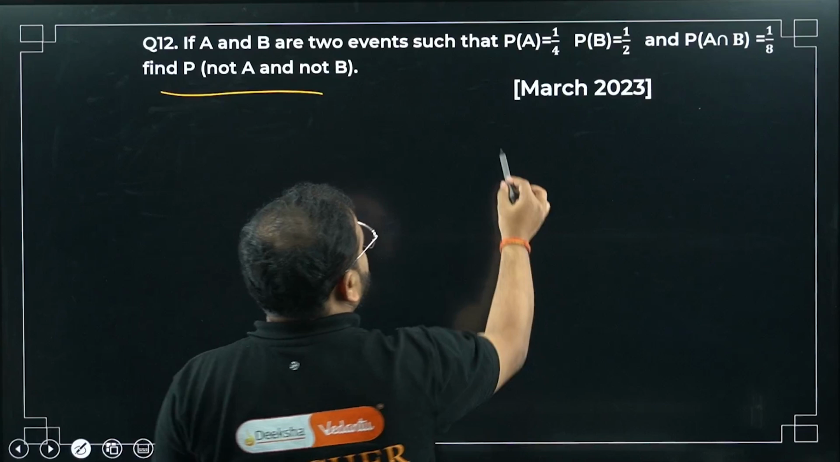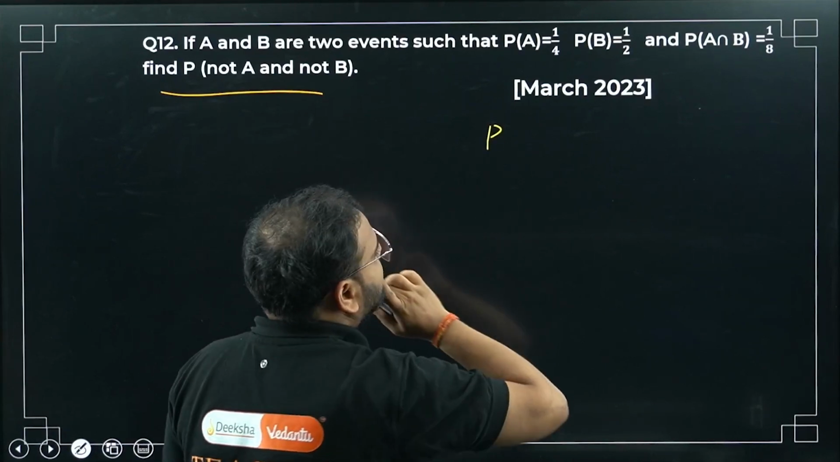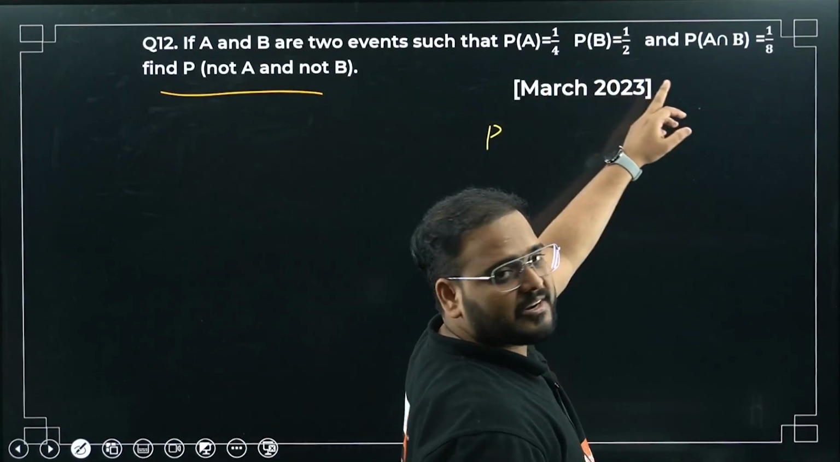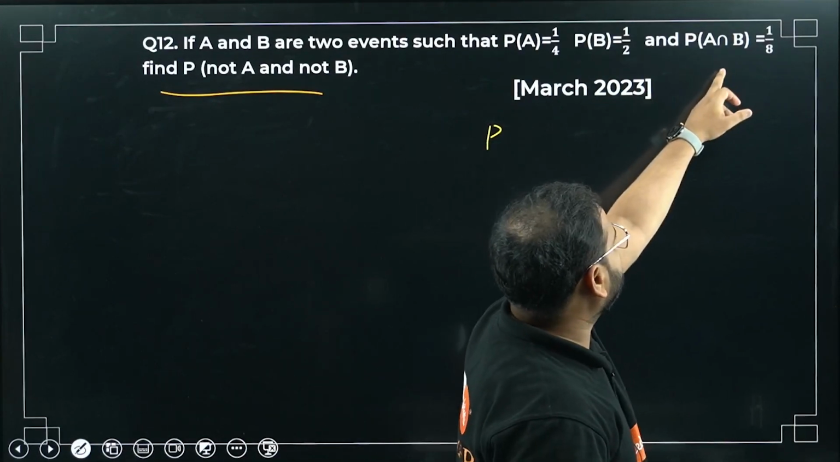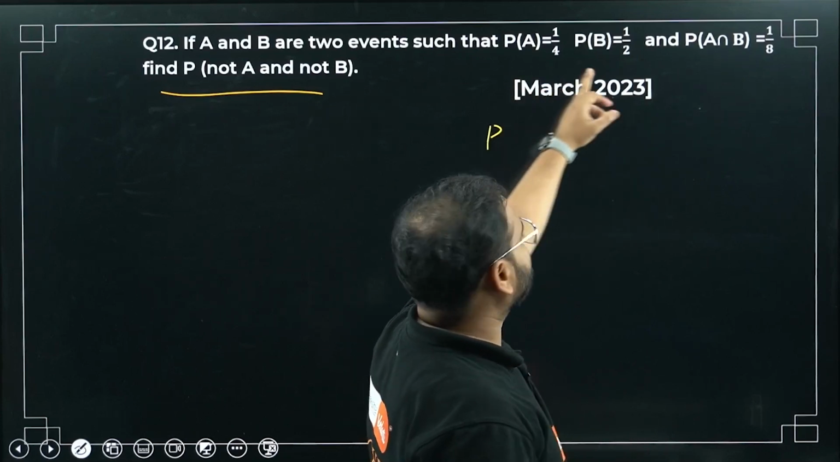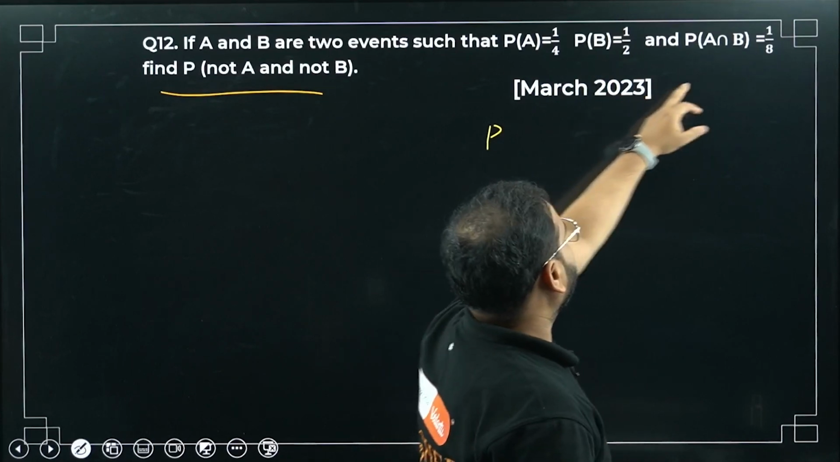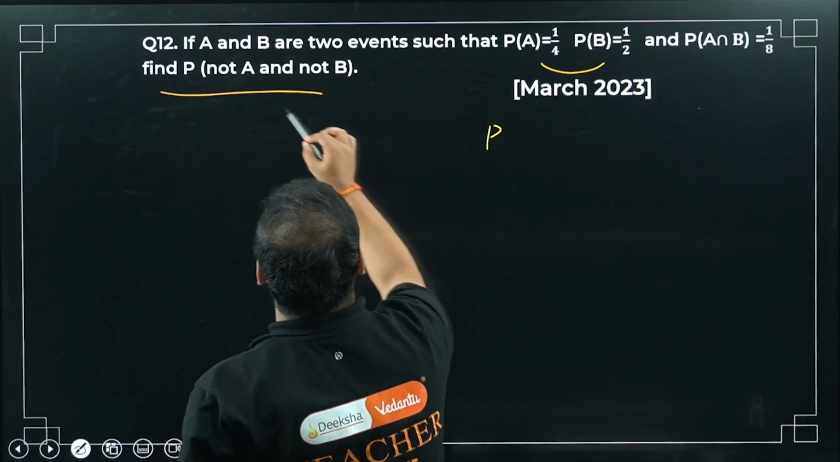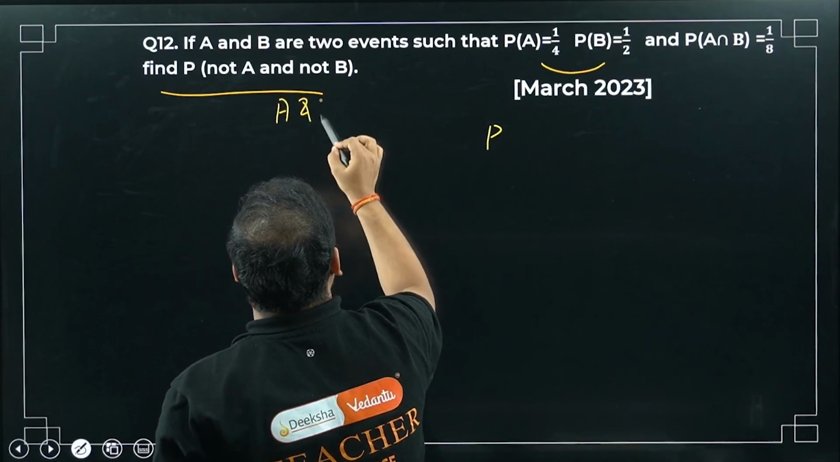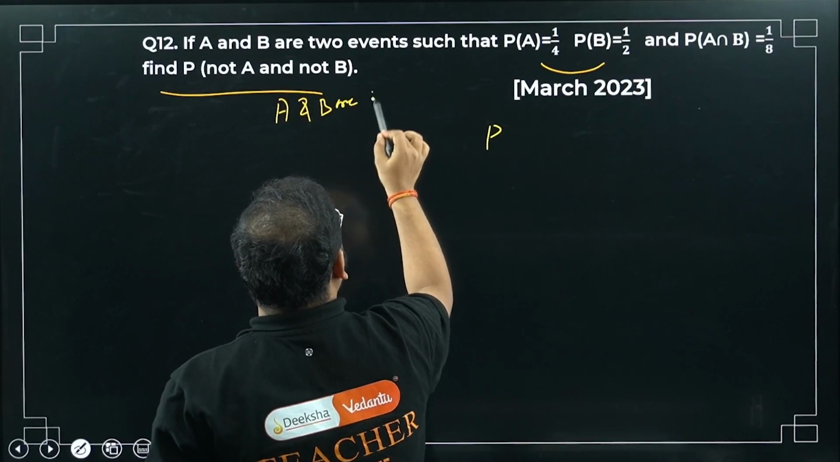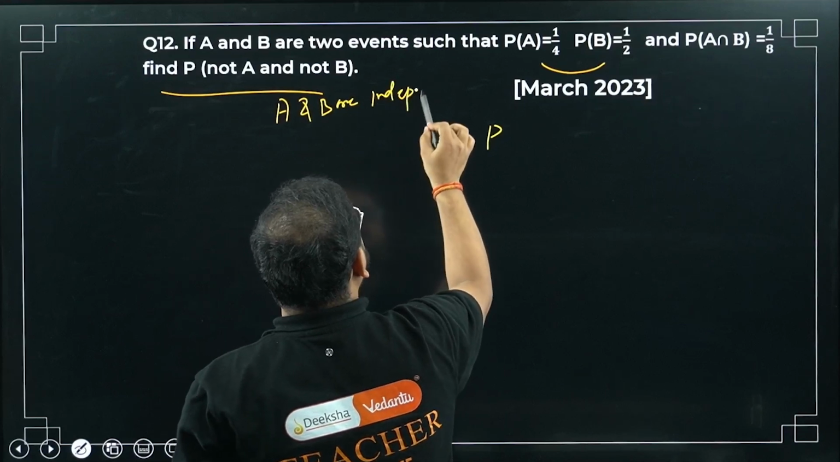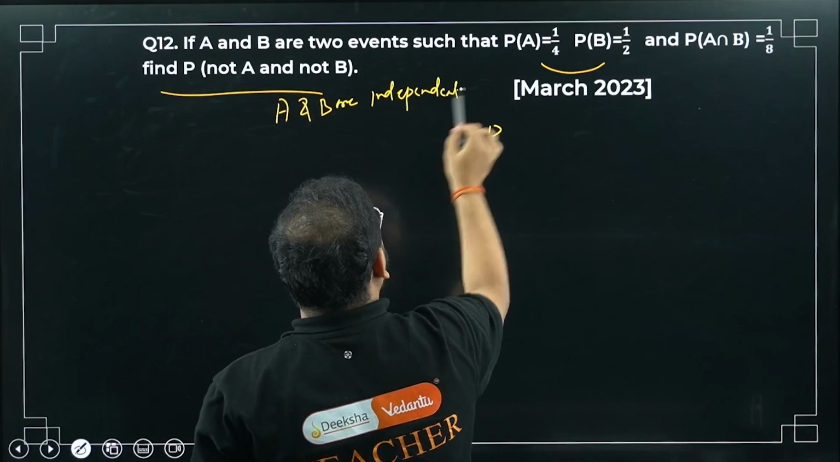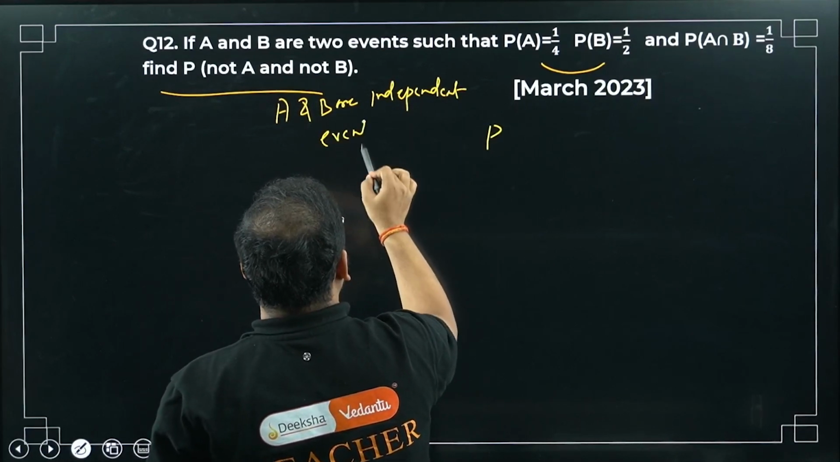Please check. You can see directly from here that it is an independent event. PA intersection B is simply coming as PA into PB. Yes or no? 1 by 8 it is. Multiply 1 by 4 into 1 by 2, it is 1 by 8. It means that A and B are independent events.